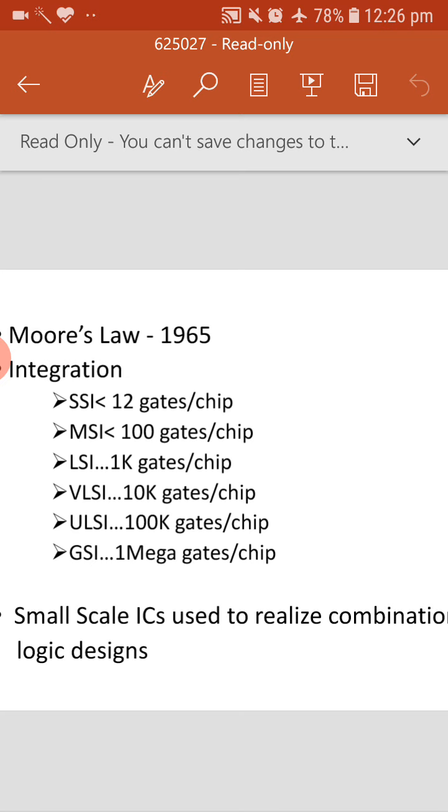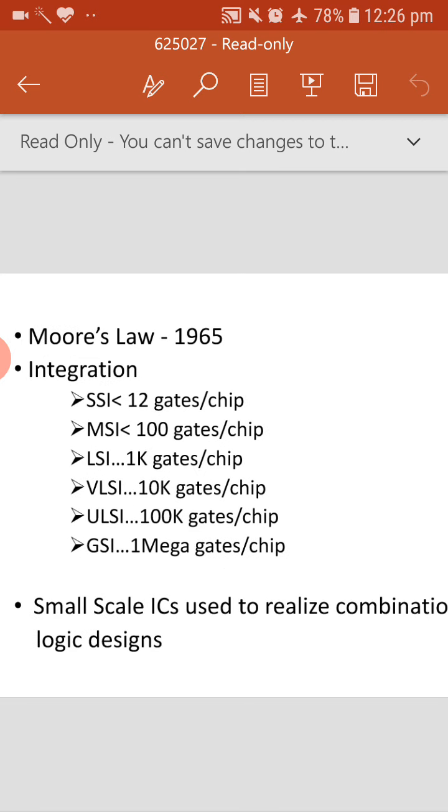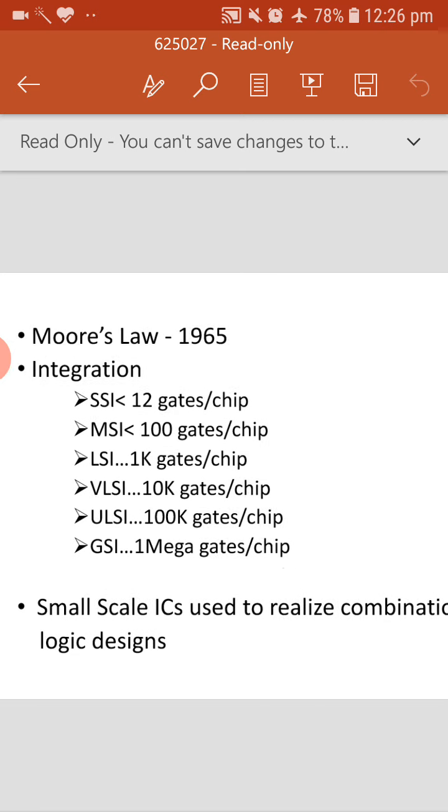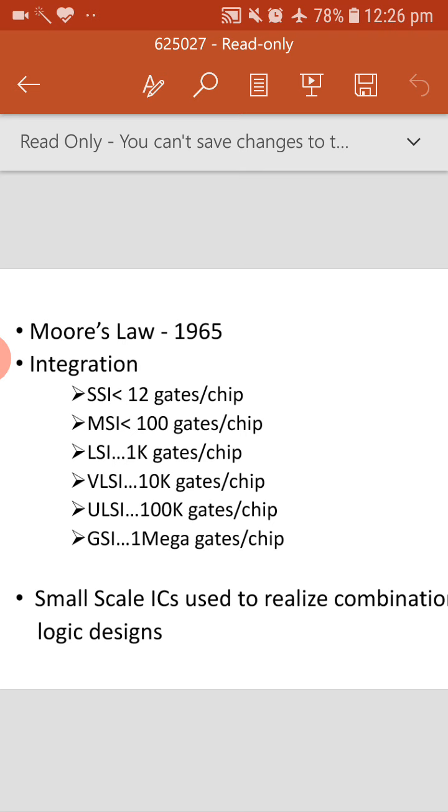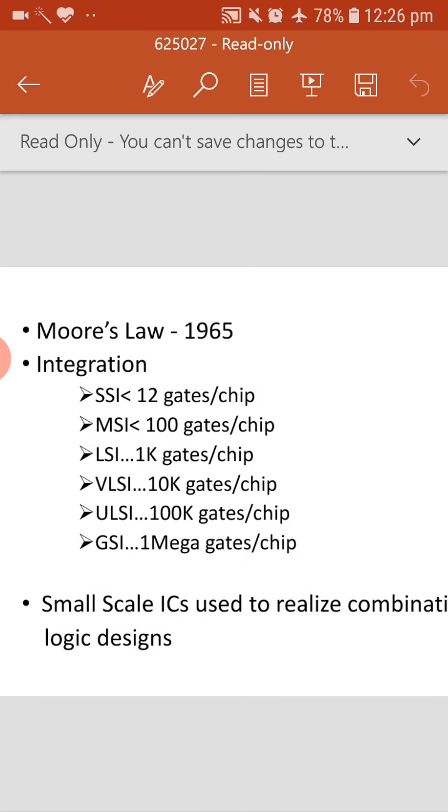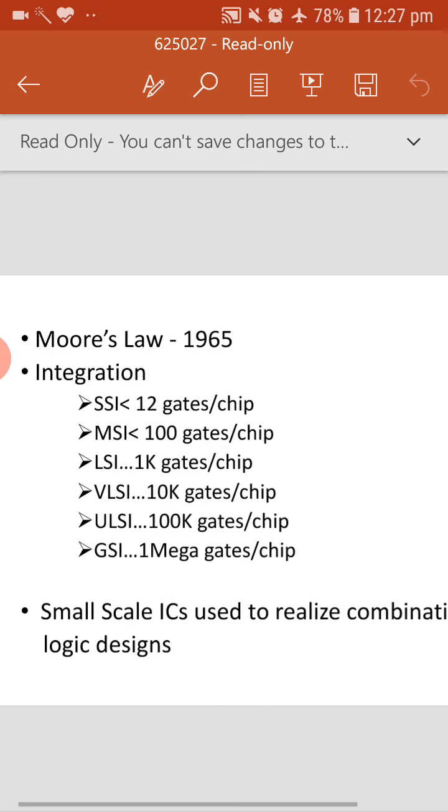We have studied the basic gates, for example AND gate, OR, NOT, NOR, NAND, XOR, different gates. In SSI there are fewer than about 12 gates integrated in a single chip. That integration they are calling small scale integration.